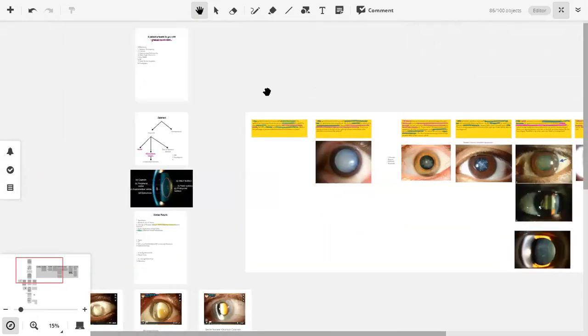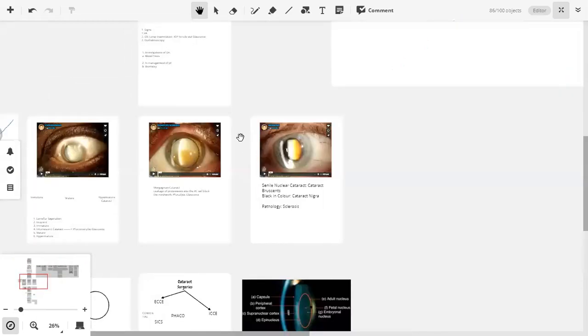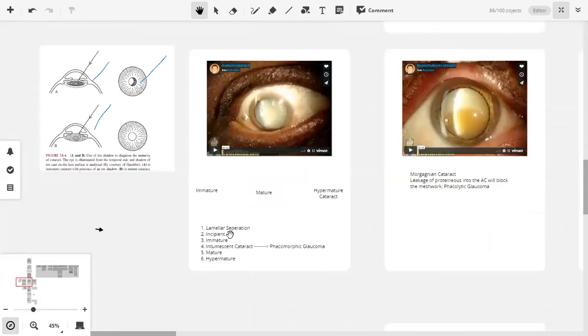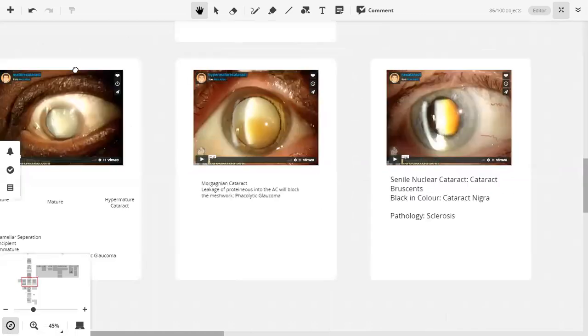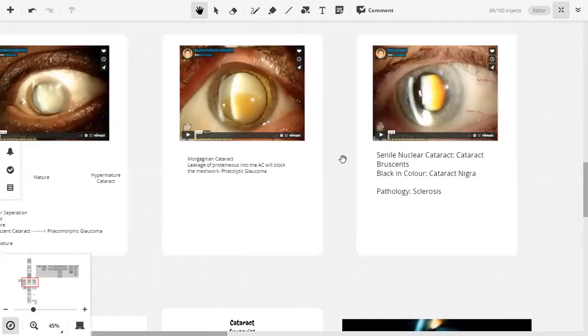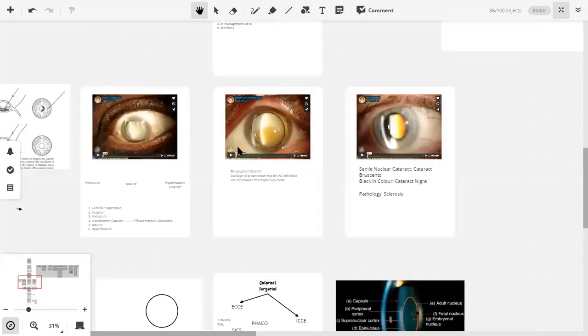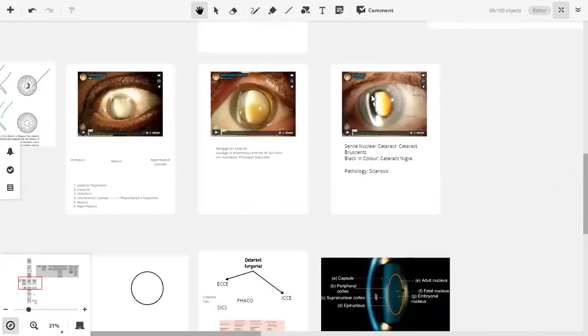In the lens, the things which are important for you are the stages of the cataract. Immature has 3 types, let me correct that: lamellar, incipient, and intumescent. How will you differentiate a mature cataract from an immature cataract? What is a Morgagnian or a hypermature cataract? What is a nuclear cataract? You need to know these things. If you know the pathology behind them, you will be easily able to work out why they happen.